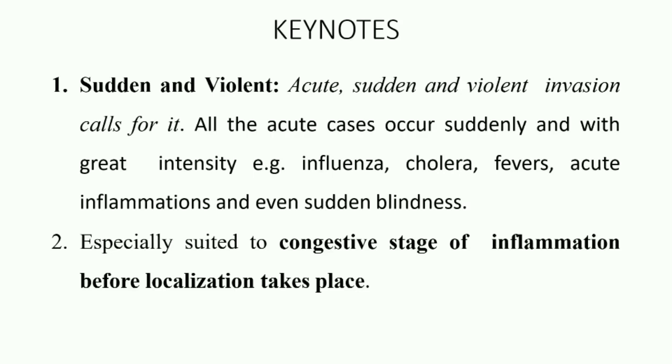All the acute cases which occur suddenly and with great intensity, for example influenza, cholera, any fever, any acute inflammation, and even sudden blindness. See, the deeper pathology is also covered by aconite. If there is sudden blindness, it is not progressive. If there is sudden blindness, we can use aconite.